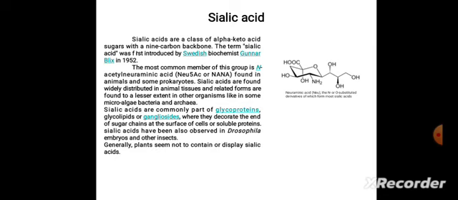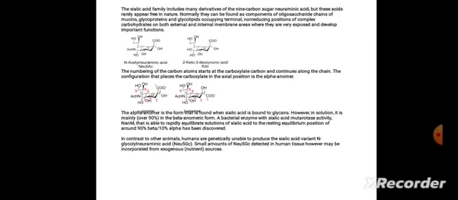This is a sialic acid structure. The sialic acid family includes many derivatives of the 9-carbon sugars, neuraminic acids, but these acids rarely appear free in nature. Normally, they can be found as components of oligosaccharides, chains of mucin, glycoproteins, and glycolipids, occupying terminal, non-reducing positions of complex carbohydrates on both external and internal membrane areas where they are very exposed and develop important functions.